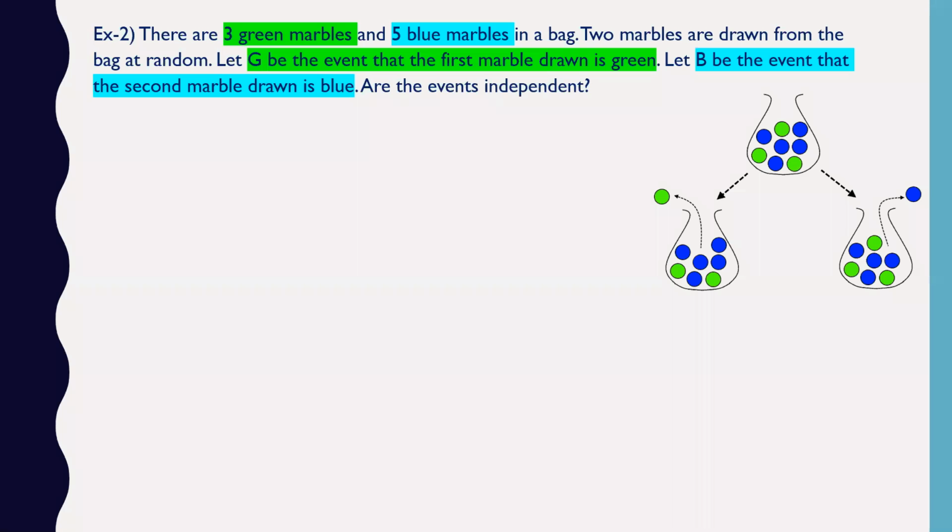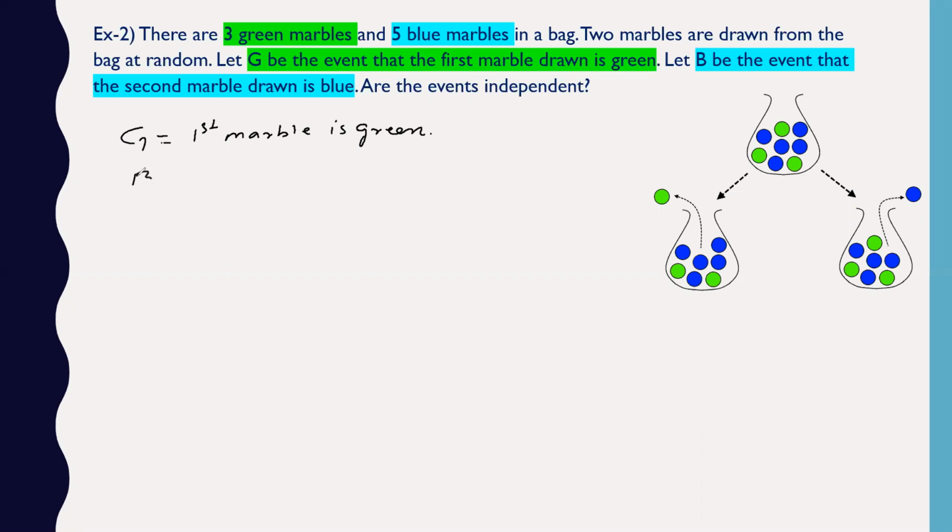So there are 3 green marbles and 5 blue marbles in a bag. 2 marbles are drawn from the bag randomly. Let G be the event where the first marble drawn is green.